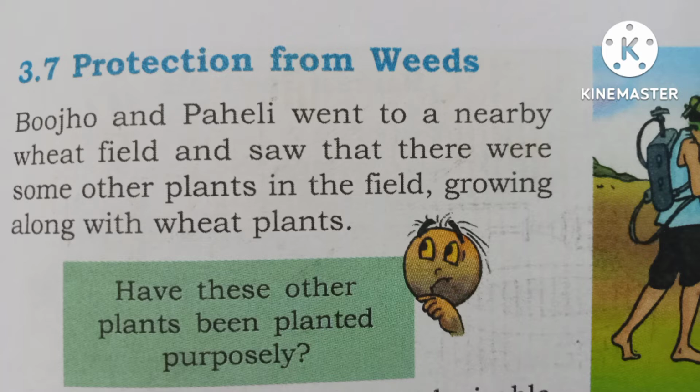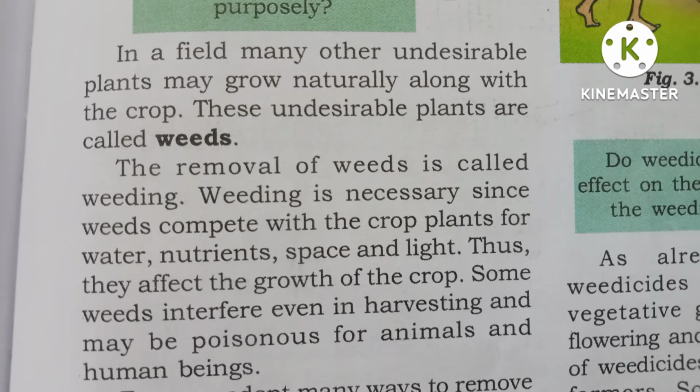Now we see, in a field, many other undesirable plants may grow naturally along with the crop. These undesirable plants are called weeds. Undesirable plants means waste plants which are around the crop. Those are called weeds. So, the removal of weeds is called weeding.